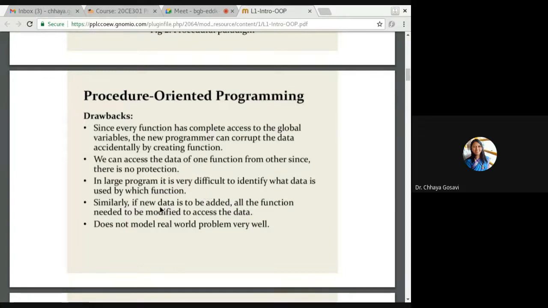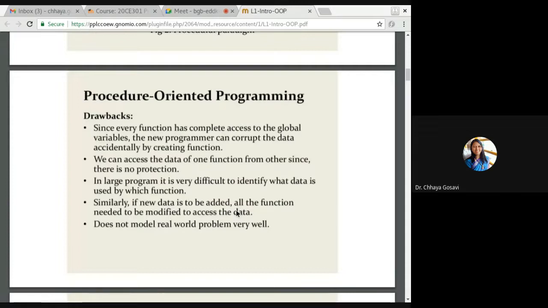Similarly, if new data is to be added, all functions need to be modified to access the data. For example, if I have written a program for 10 students, and if diploma students get added, my program should get modified for that number of students. So I should not have to change each and every function for that. But it is not possible in procedural language. In procedural language, once data is modified, you have to modify every function.